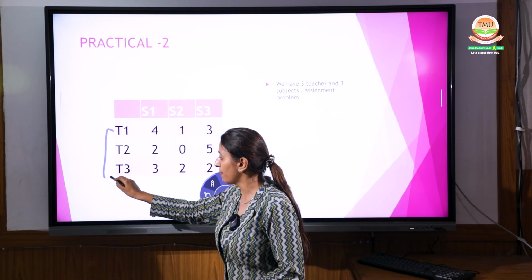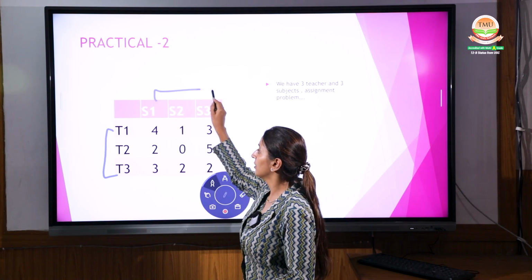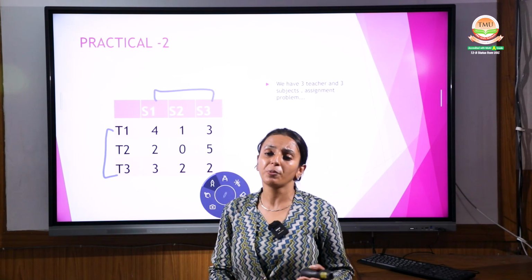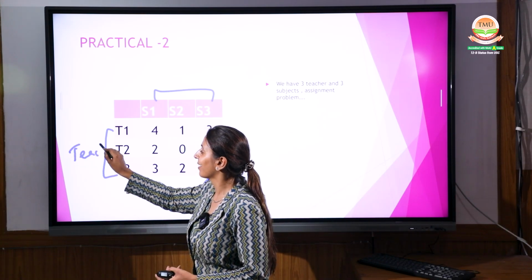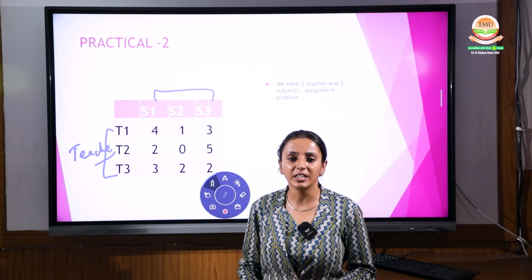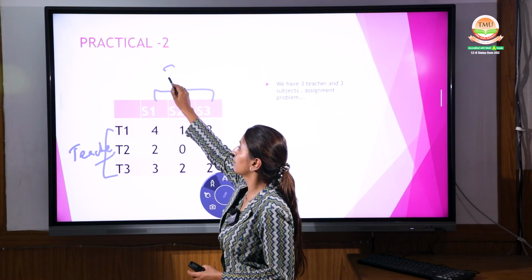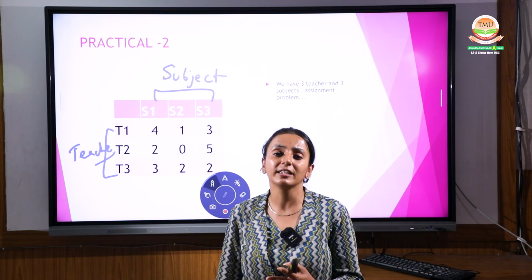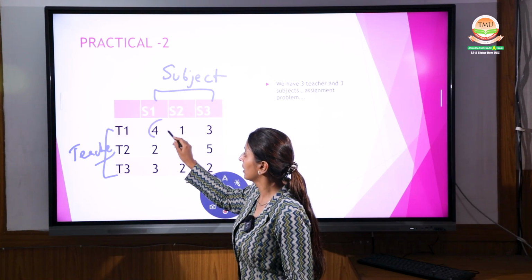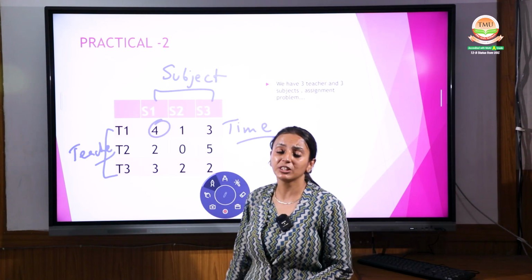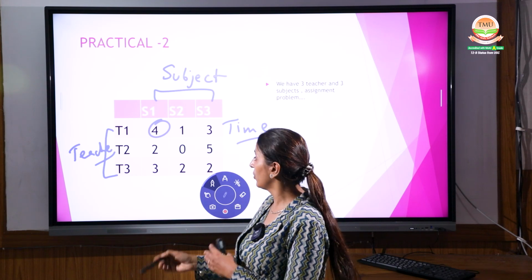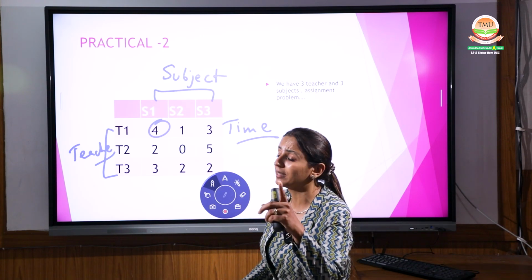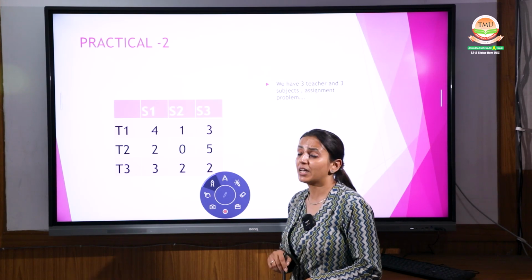You have been given 3 tasks and 3 resource persons, or 3 subjects. Which teacher should be given which subject? Teacher 1, 2 and 3 are there, and these are the subjects, for example. Now which teacher should be given which subject so that the total time is as small as you can make it? Start working it out, decide which subject goes to which teacher, and tell me the answer.